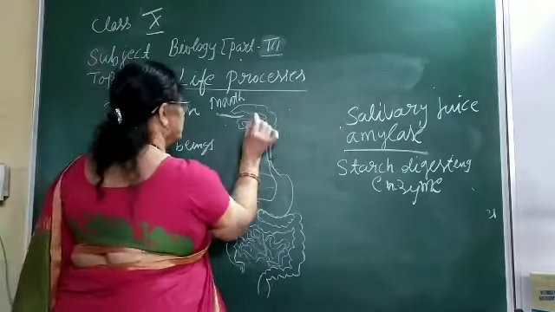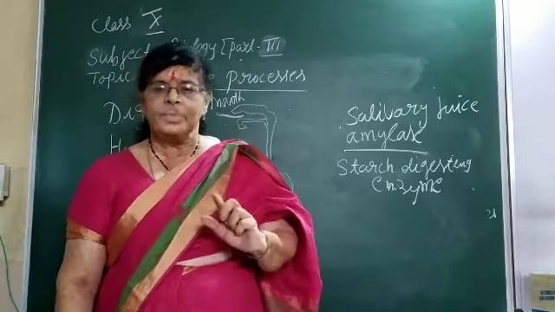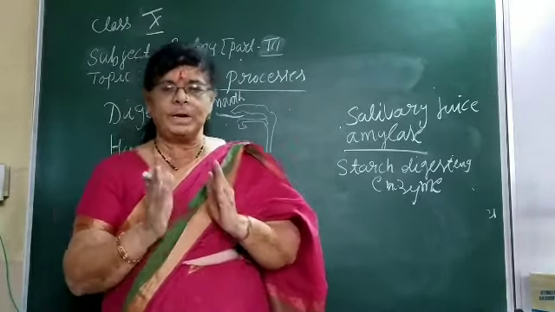Now pharynx is a common passage where both the respiratory tract and the digestive tract pass. Actually the respiratory tract will be in the front and the digestive tract will be at the back. One more important thing we have to remember here is, after you take the food in the mouth, it has to be swallowed. Then there is one beautiful arrangement here. A little above the larynx there is one connective tissue called epiglottis. This epiglottis has to work very quickly. It will close that windpipe and open only the food pipe.